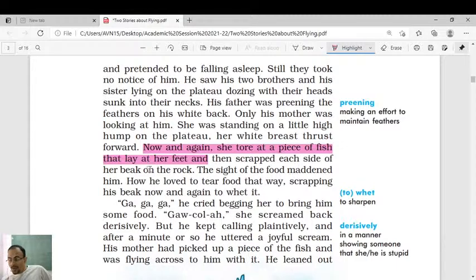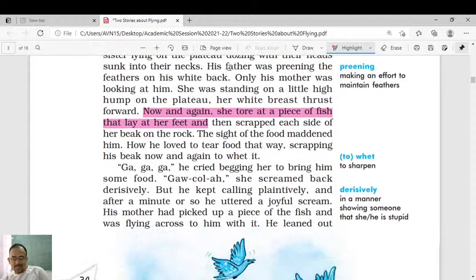So why was she doing that? She was doing that so that the young seagull is already hungry. Her mom knows this. So out of hunger, the young seagull would take the initiative to come up to her, and this is how he will flap his wings and start flying. So that is the trick actually adopted by his mom in order to make him come near her.